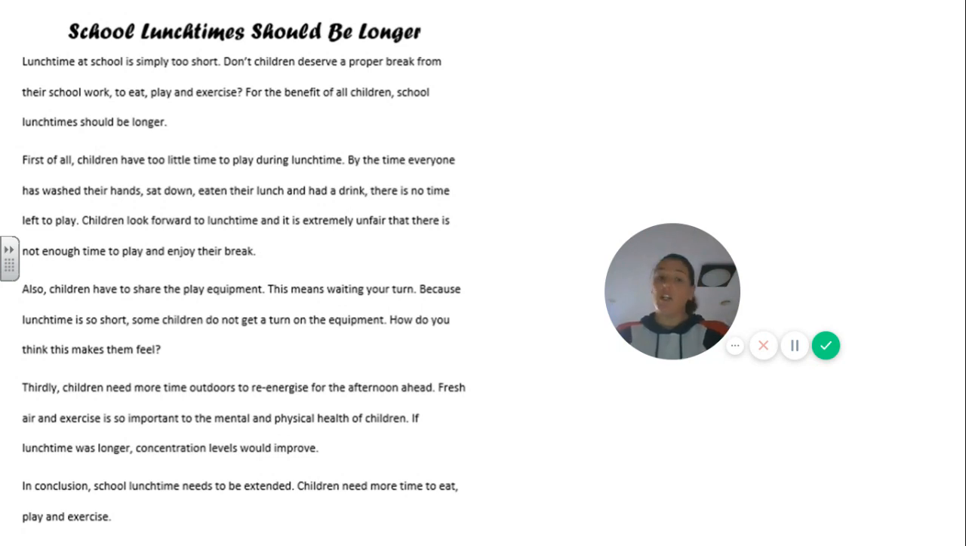School lunchtime should be longer. Lunchtime at school is simply too short. Do children deserve a proper break from their school work to eat, play and exercise? For the benefit of all children, school lunchtimes should be longer.